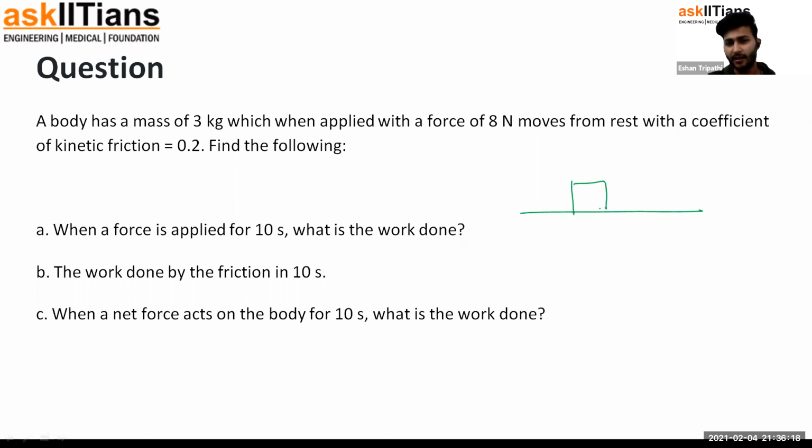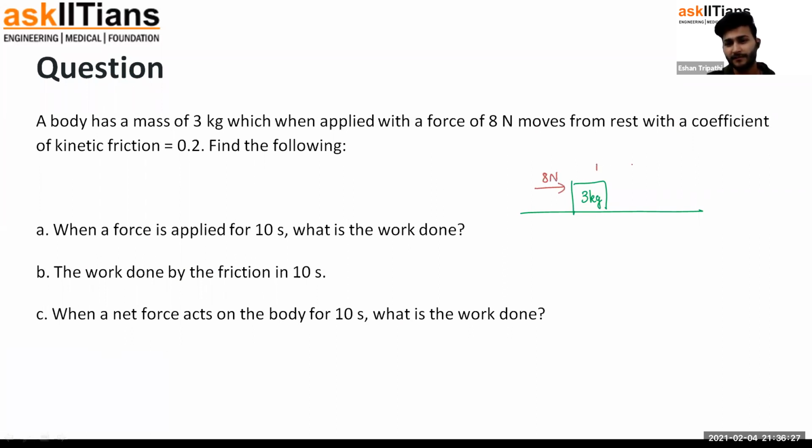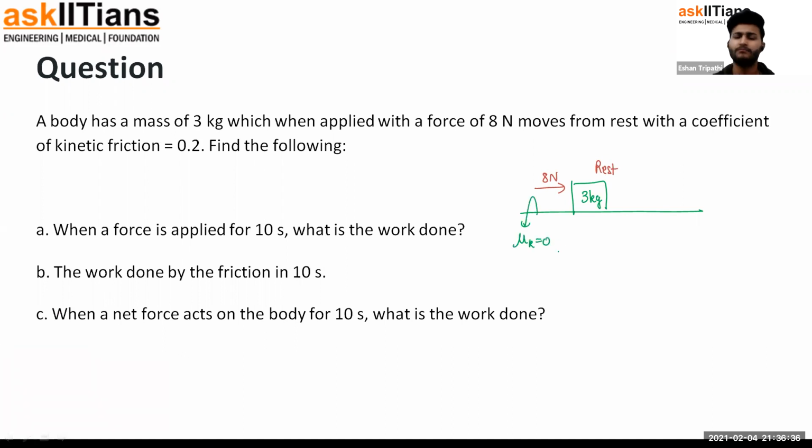There is a body of mass 3 kgs, and on it has been applied a force of 8 newtons. The body is originally at rest. The coefficient of kinetic friction from the ground, of course, is 0.2. The question asked is, when this force is applied for 10 seconds, what is the amount of work done? Now see, coefficient of static friction is not given. So I'm assuming that definitely the block must already be slipping. Like coefficient of static friction must be small only. Okay, so let's see. Coefficient of kinetic friction is given as 0.2.